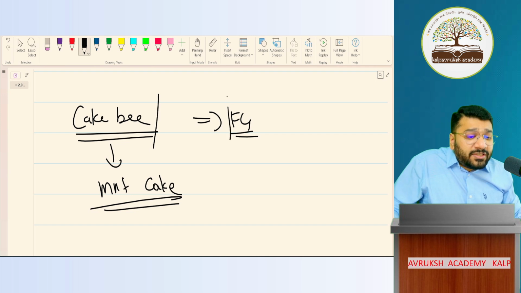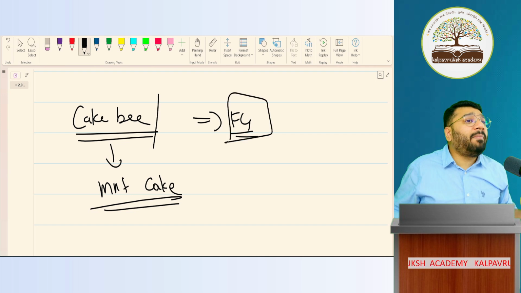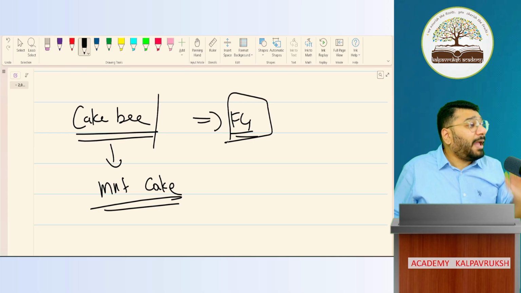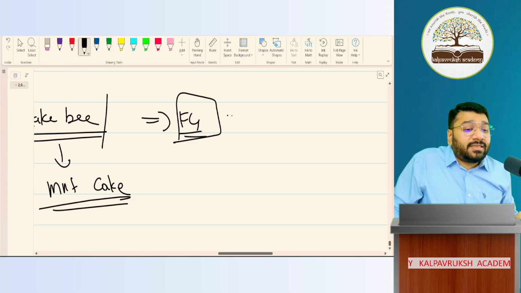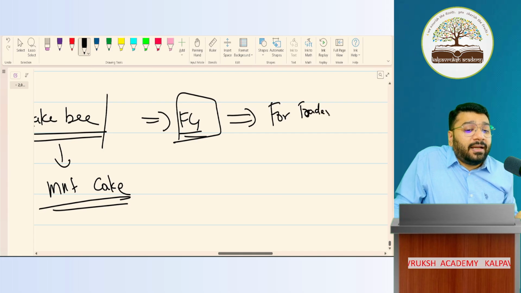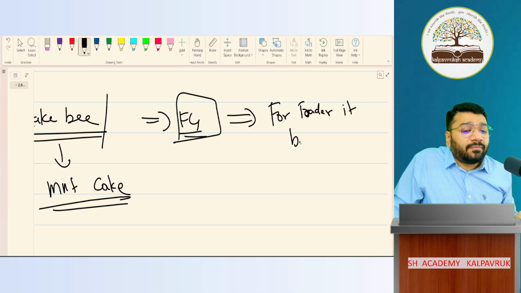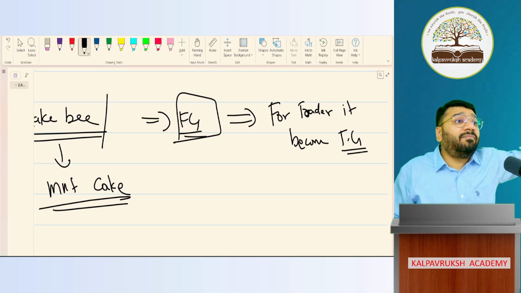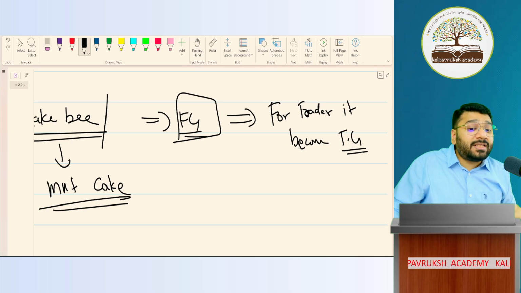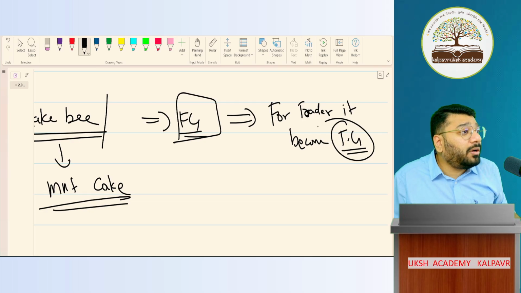Now, this finished goods I am buying. Who am I? A small bakery. I'm buying the cake with the intention to sell. The same finished goods, for the trader, become traded goods. Same product. But for the manufacturer, we call it finished goods. And for the trader, it is called traded goods. Got it? Not got it?